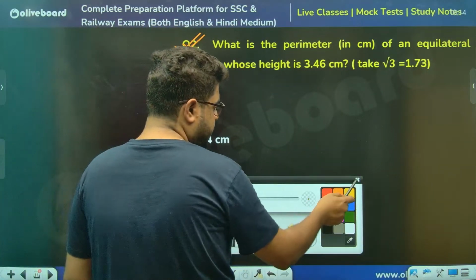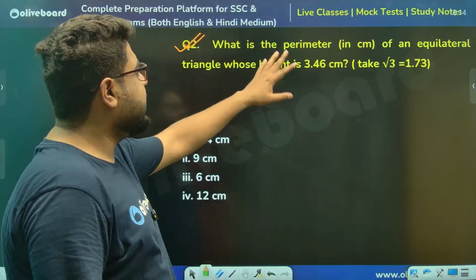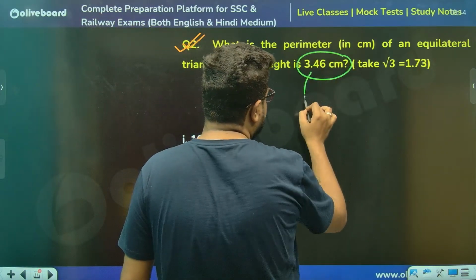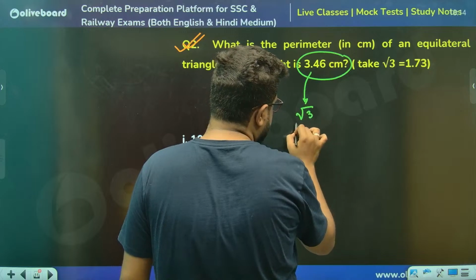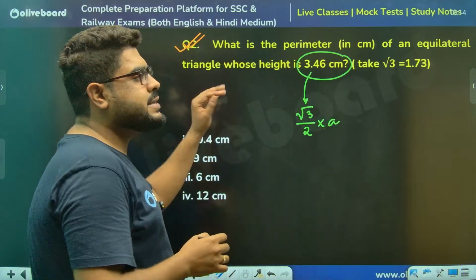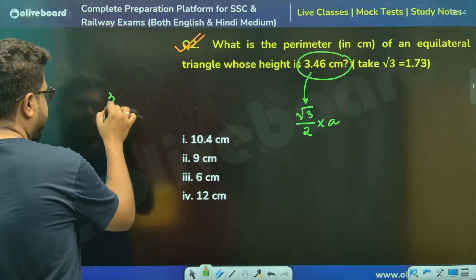Chalo. What is the perimeter of an equilateral triangle whose height is this? Sir, height is root 3 by 2 into side. And perimeter means they're asking for 3 times the side, A.